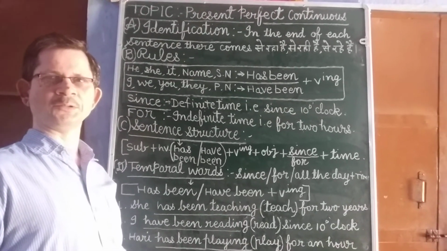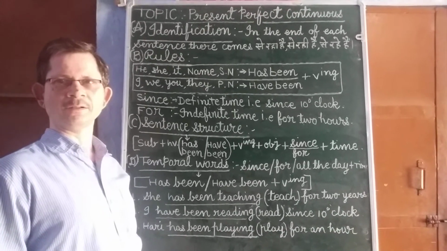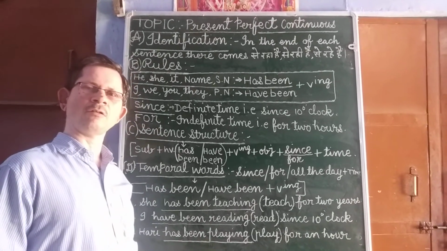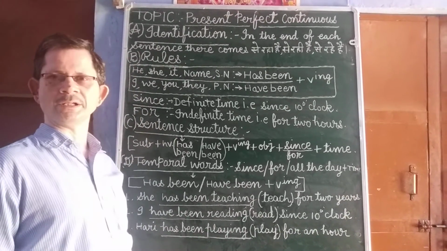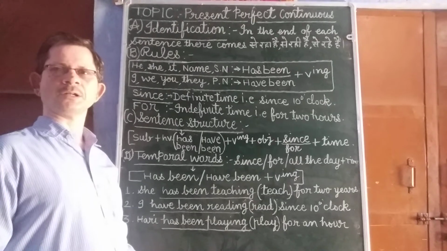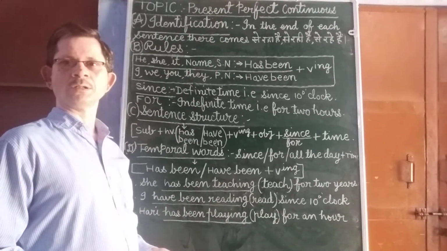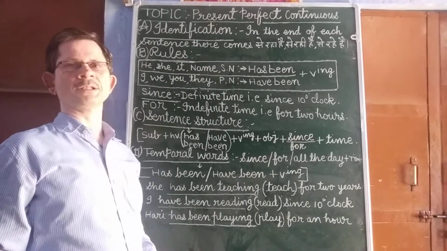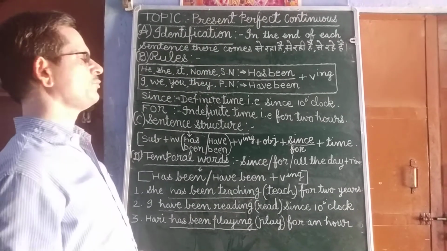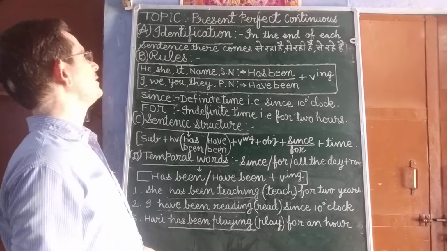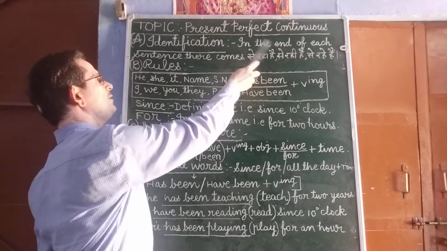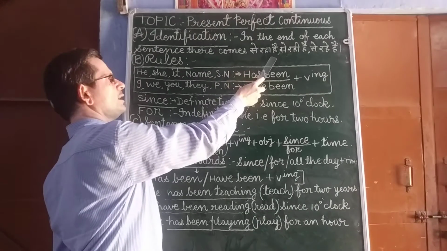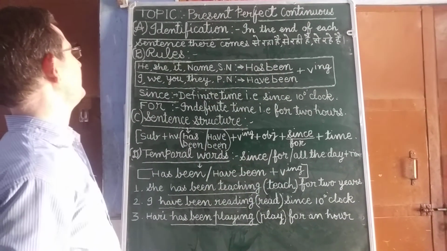Today I am going to teach you a very important topic on tense. In my previous videos, I have already taught you about present indefinite tense, present continuous tense, present perfect tense. Now today I am going to teach you about present perfect continuous tense. First of all, we should know about its identification. At the end of each sentence, there comes "से रहा है, से रही है, से रहे हैं".